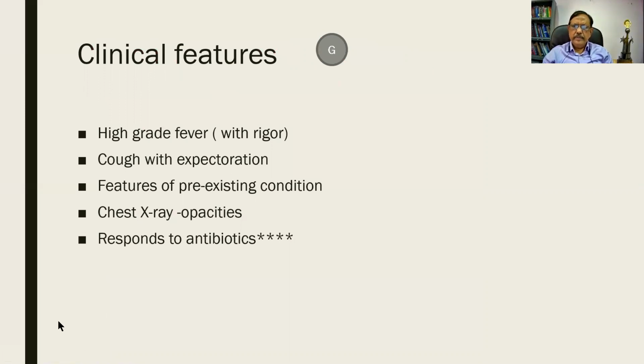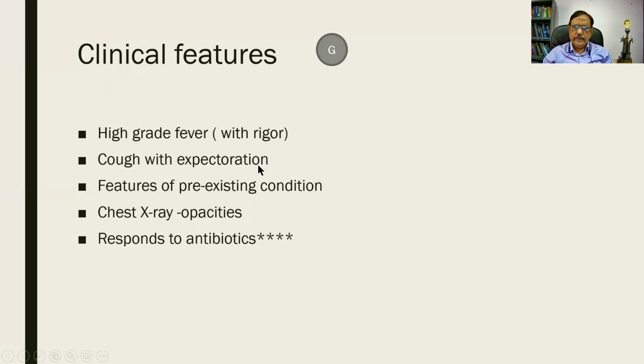Now, what are the clinical presentations? We had seen in the case history. There is a high-grade fever. In fact, the patient has a fever with rigor. My professor used to tell me that there are a few conditions where the patient can present with rigor. One is a urinary tract infection, two is malaria, three is filariasis, and four is pneumonia.